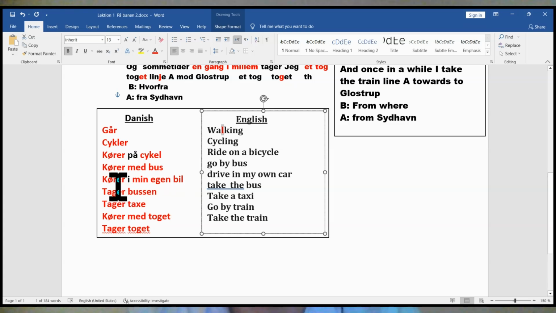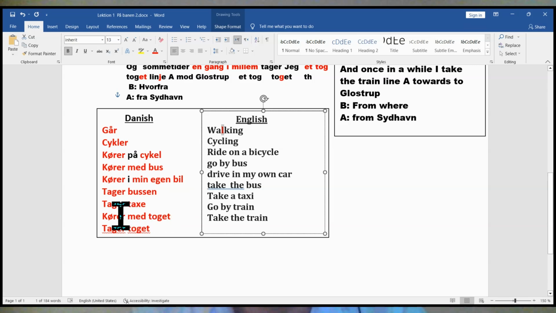Köra i, drive in. Tabusin, take the bus. Look here, the bus. Ta taxa, go by taxi or take a taxi.